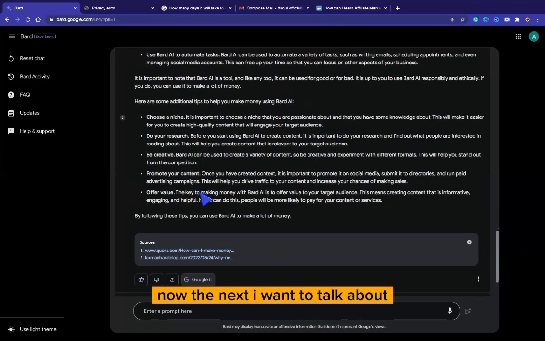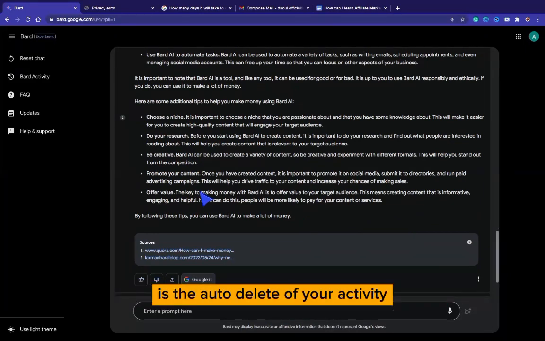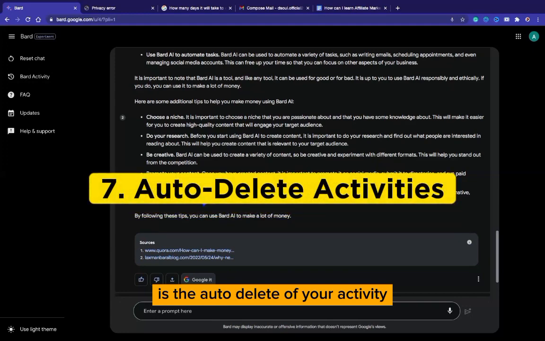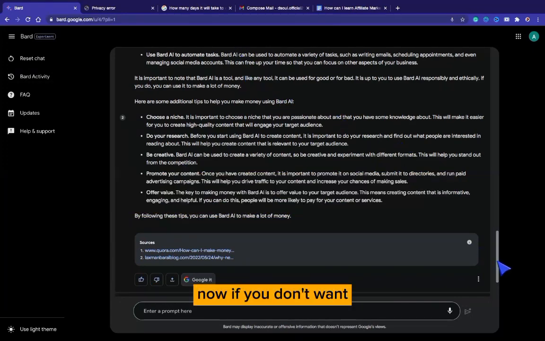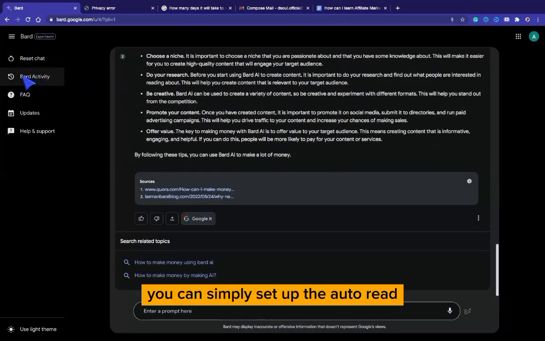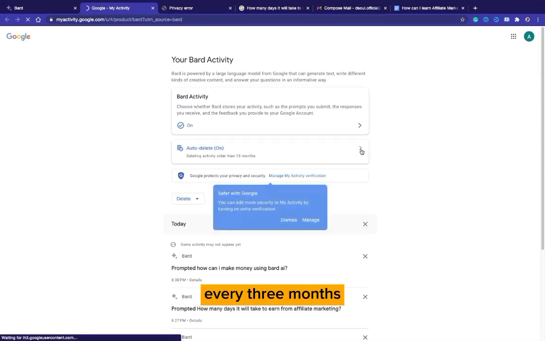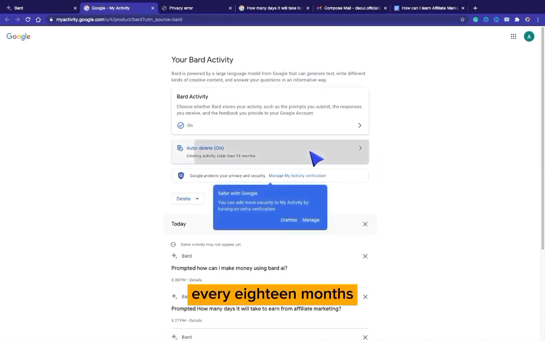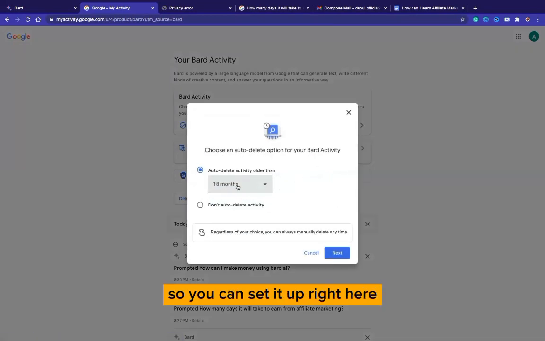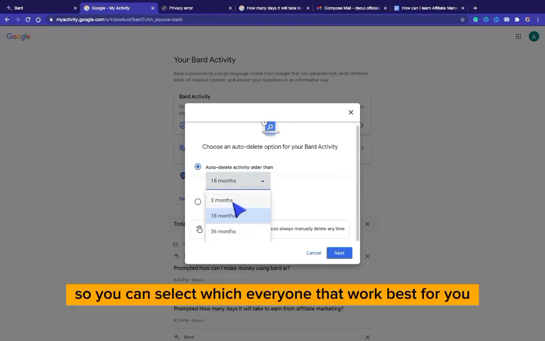Now, the next I want to talk about, which is the last part of this recording right now, is the auto delete of your activity. If you don't want Bard AI to store your activity, you can simply set up the auto delete. Just come over to Bard activity. So you can simply set up your auto delete that every 3 months, every 18 months, it should delete your activity. You can set it up right here. Do you want it to be deleted every 3 months, every 18 months, or every 36 months? So you can select whichever one works best for you.